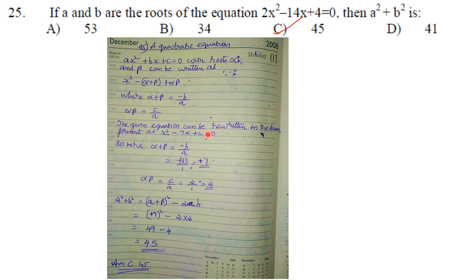The given equation can be rewritten in the same format as x square minus 7x plus 2 is equal to 0. That is, you divide this equation by 2 everywhere.